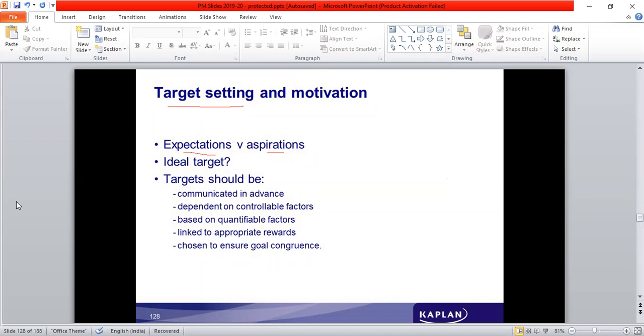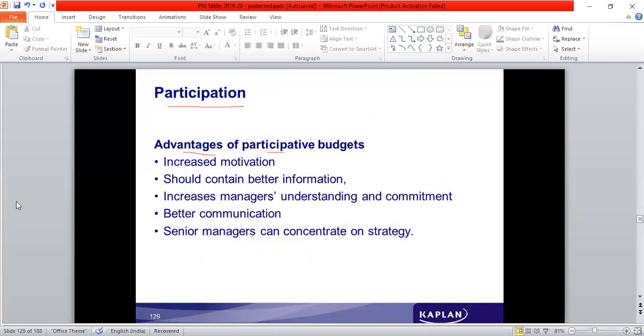It should be chosen to ensure goal congruence. So when the targets are set, they should be aligned to the organization goals and objectives. They cannot have in isolation their own set of goals and objectives. So in this way, when objectives are decided, all of them understand the organization objectives because their objectives are aligned to the organization objectives. So goal congruence becomes possible.